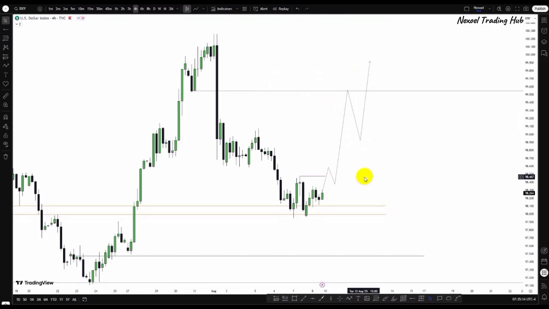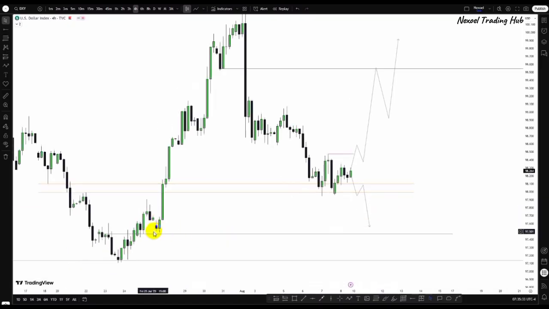Or what you may now see is the fact that price may decide to trade lower to the downside. If price trades lower to the downside here, it means that price violates the low of this candle. You may expect to see a pullback to retest this and face resistance. So you want to trade bearish now to the downside.